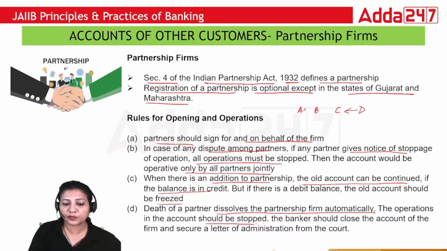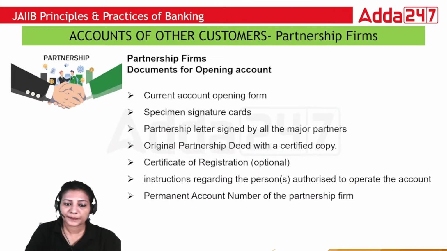If there is a death of a partner, then the partnership firm dissolves automatically and the operation in the account should be stopped. The banker should close the account of the firm and secure a letter of administration from the court. So in that case, if any of the partners dies and as a banker you get to know that any of the partners has died, you have to stop all the operations in the account. And for any kind of changes, you have to get a letter of administration from the court, and that account has to be closed.